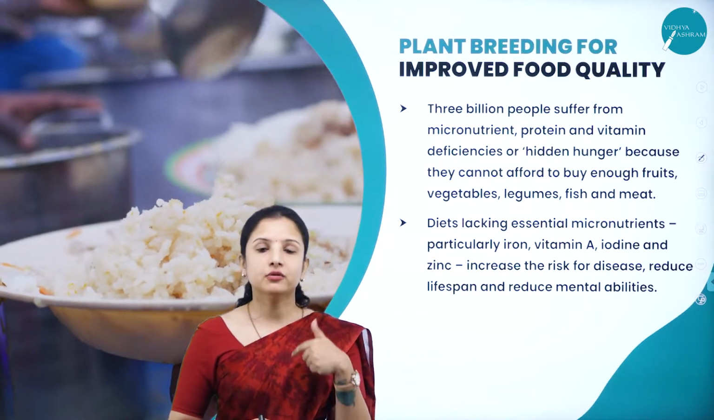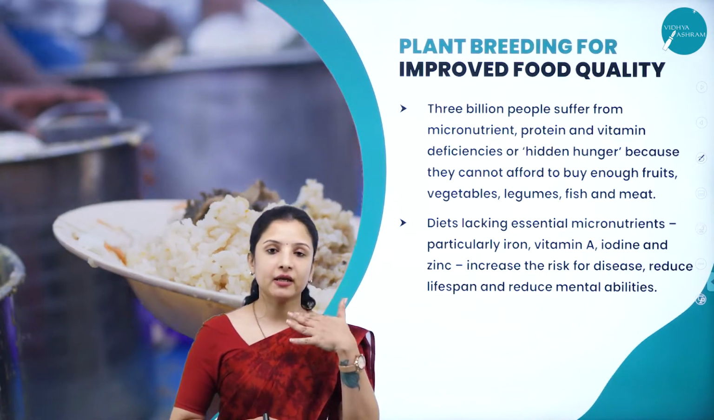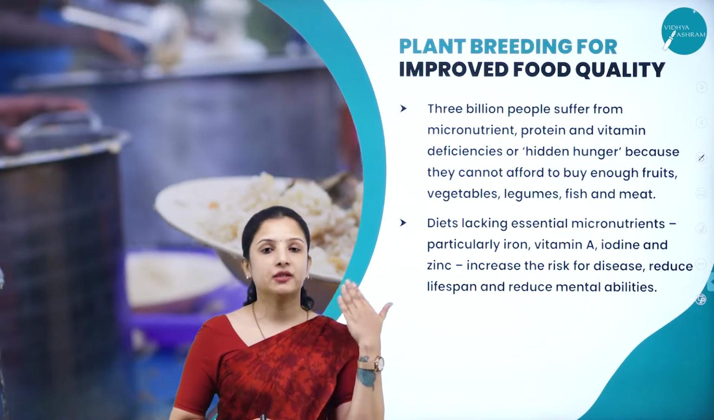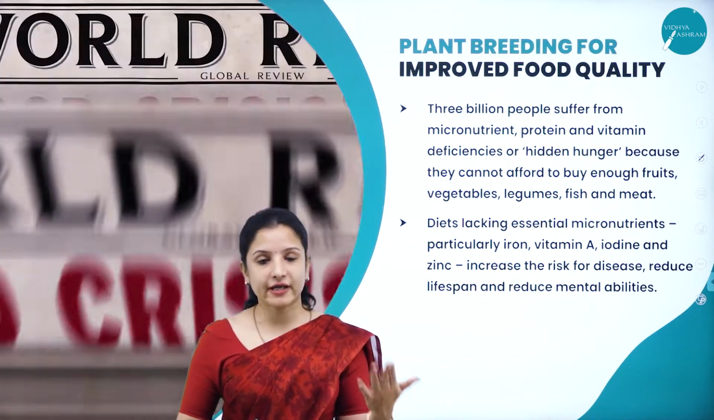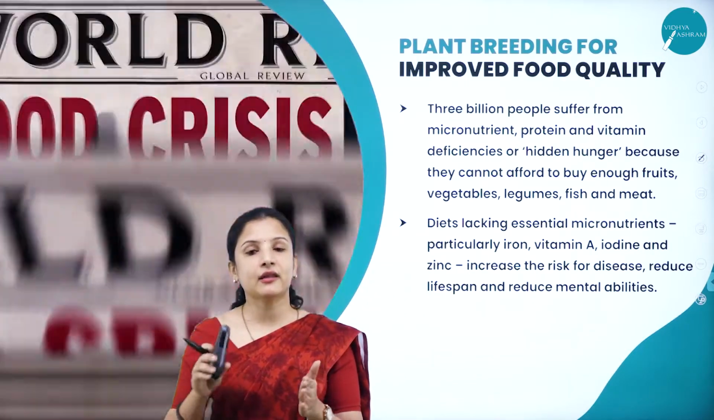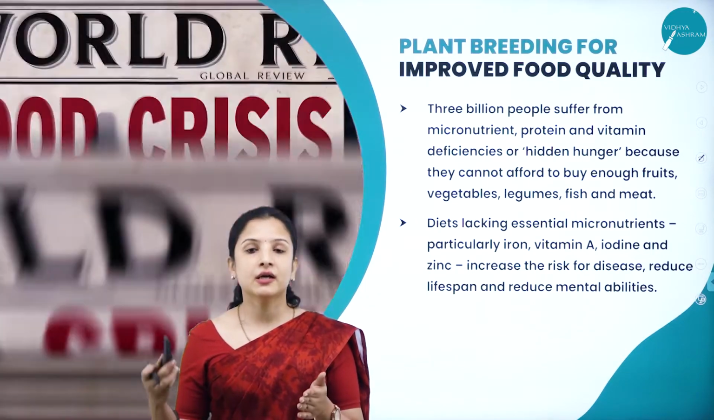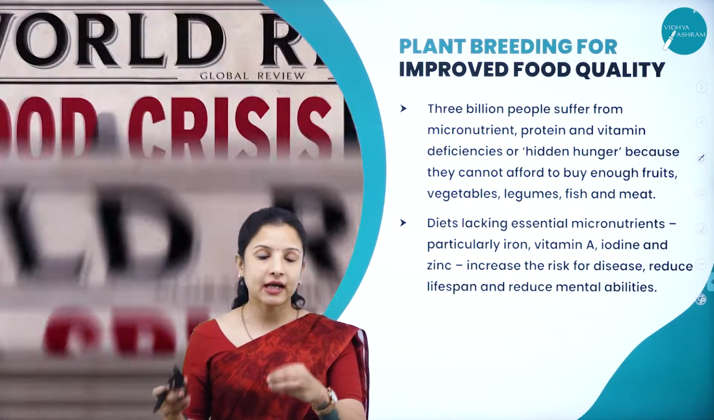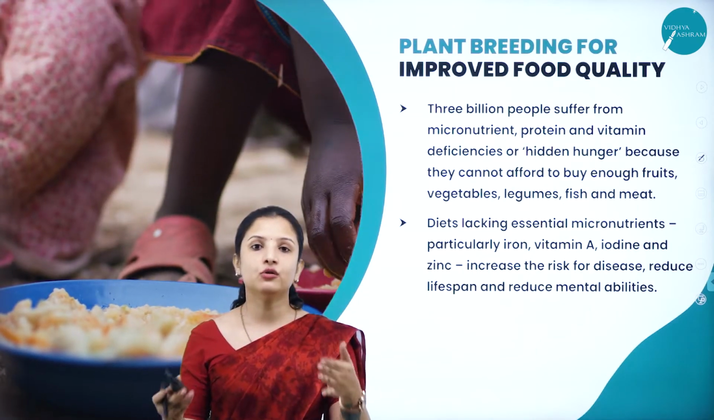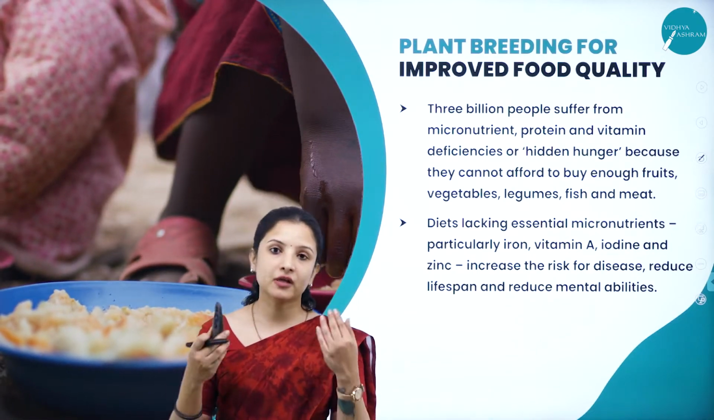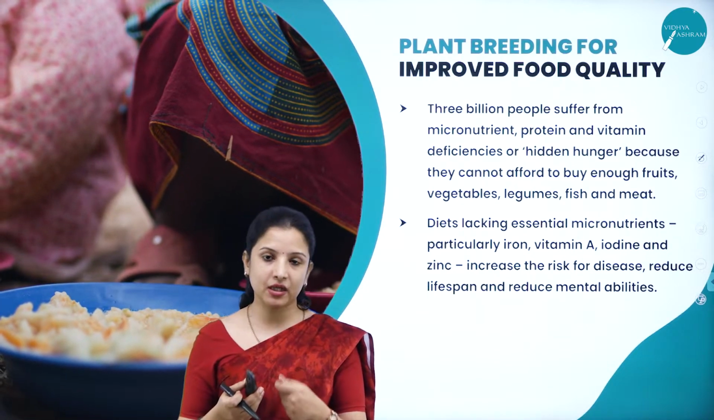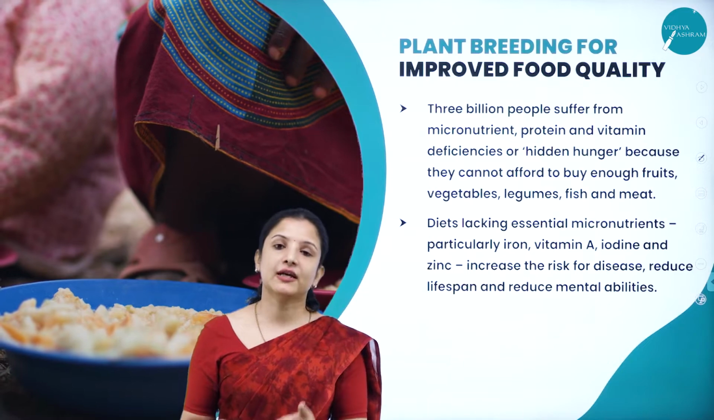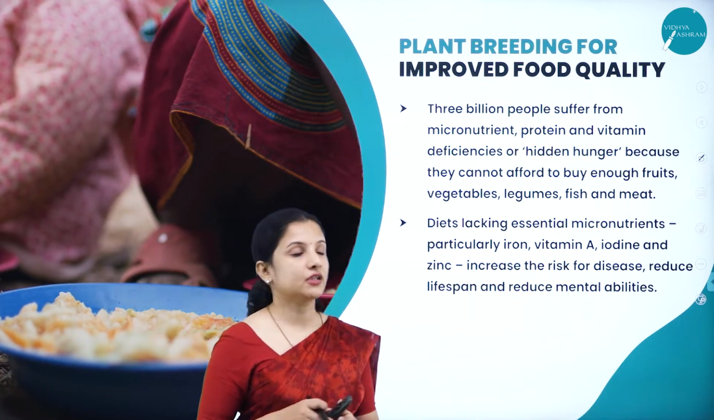So what did they do? They used a vector wherein they isolated the gene from the daffodil plant, the gene that is responsible for the production of vitamin A. They isolated that and incorporated it into the rice variety. That rice variety was supplied to the malnourished children of the African country. Therefore, they got enough vitamin A when they had the rice, because rice is also a staple of Africa. So that is why.